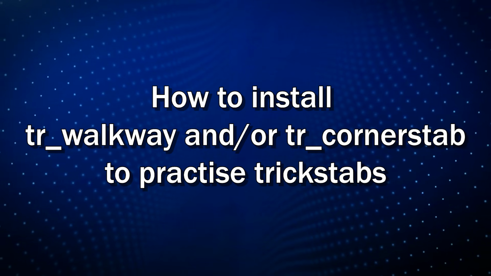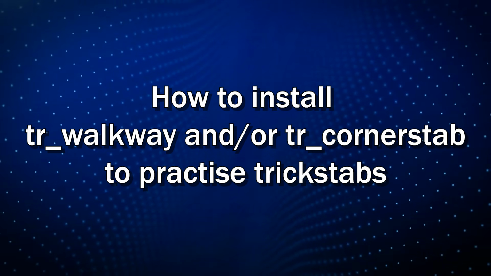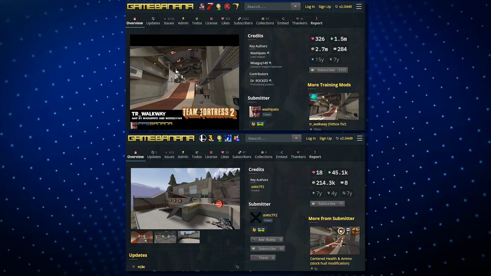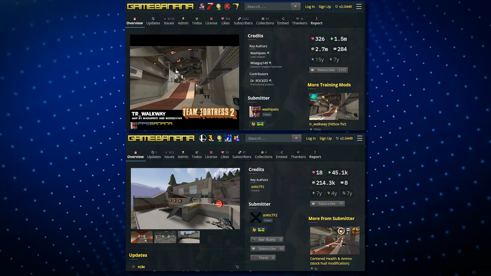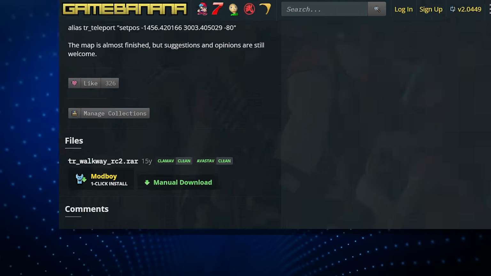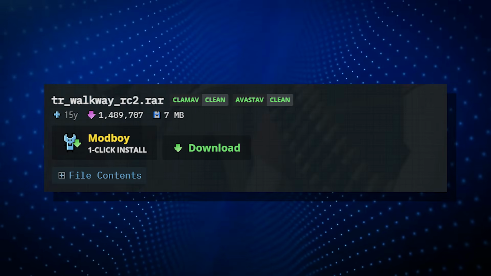How to install TR Walkway and/or TR Corner Stab to use for practicing trick stabs. Step 1, you can download the map files from the first 2 links in the description. In both cases, scroll down until you see this manual download button, then click this download button.